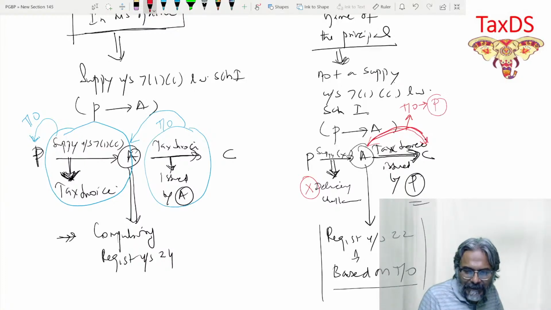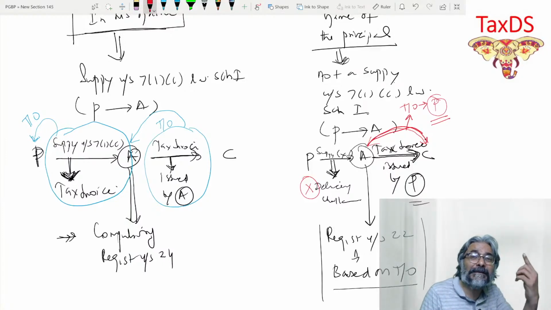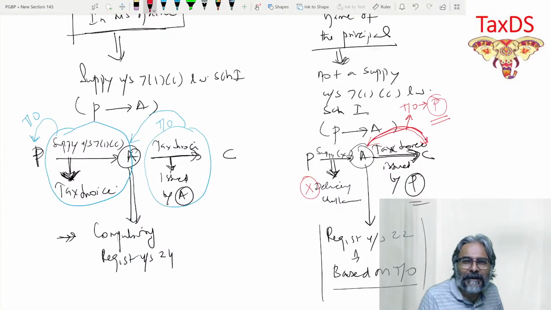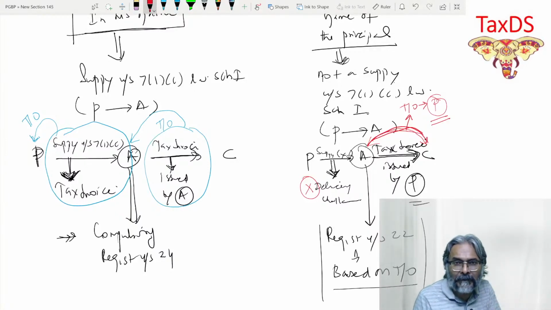Indeed, students, it will go under the case of principal. That exactly is the point, students. Who is issuing the invoice? Issued by the principal. Whose turnover? Principal's turnover. Who will pay the GST on this supply? This supply, wherein the invoice is issued in the name of the principal, GST also will be paid by the principal. So in that particular context, it is a turnover of the principal.